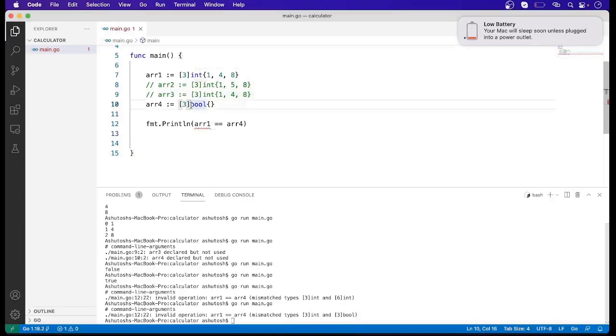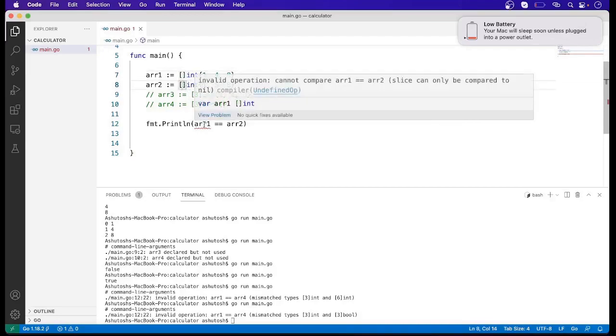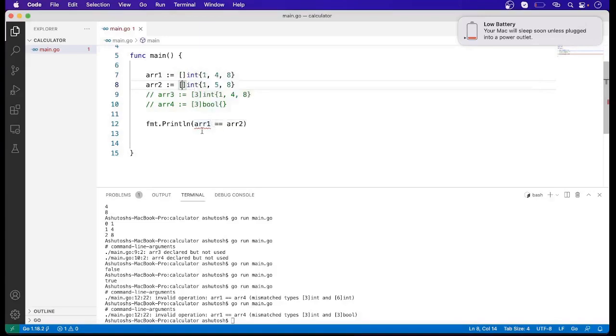Also one more thing is that we can compare only arrays with the comparator operator. We cannot compare slices with the help of the comparator operator. So to show that, let me change it to a slice for now. To change it into a slice, we just have to remove this length, and here again we can see the same thing: cannot compare array 1 and array 2. Slice can only be compared to nil. So with the comparator operator we can compare only arrays.